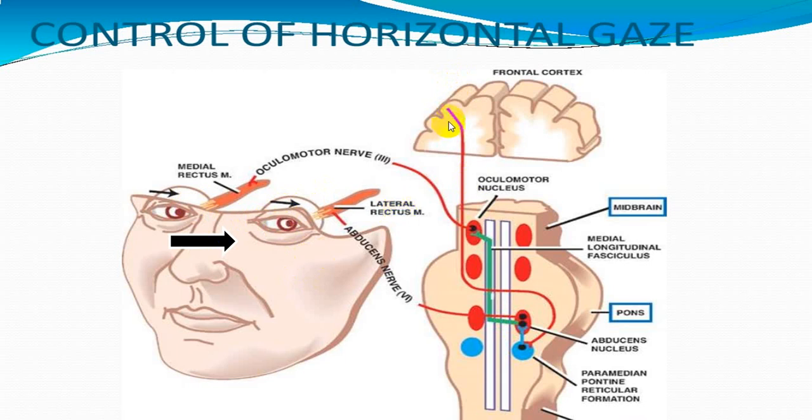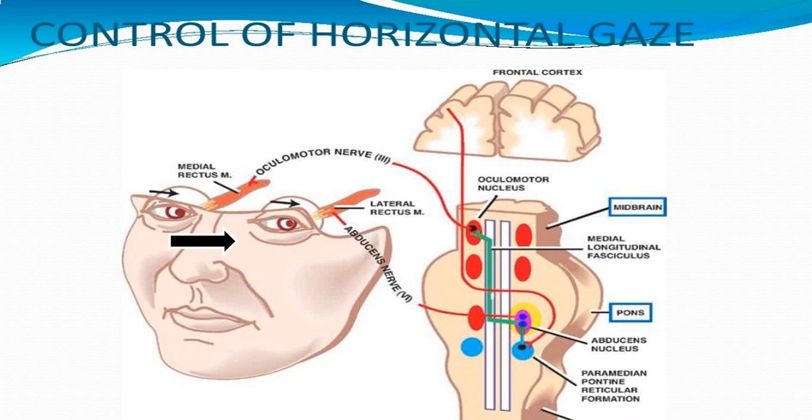So right frontal field area will be stimulated. So you get a stimulus of left side PPRF center, which will stimulate the abducent nerve. That abducent nerve will stimulate the lateral rectus, and by stimulating the lateral rectus, you will get a left eye moving laterally.